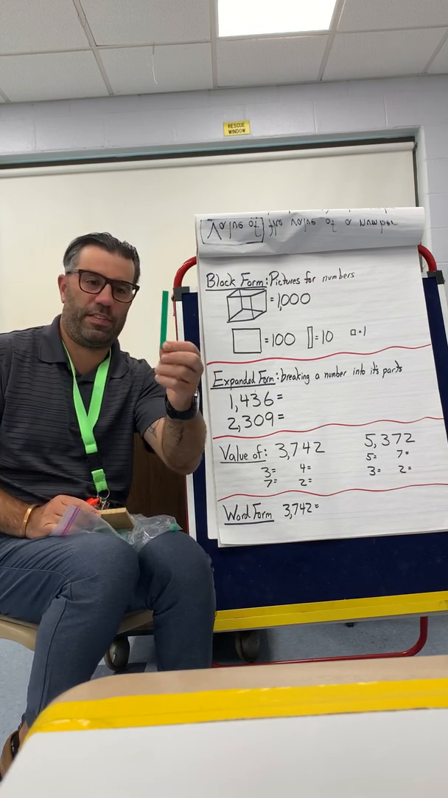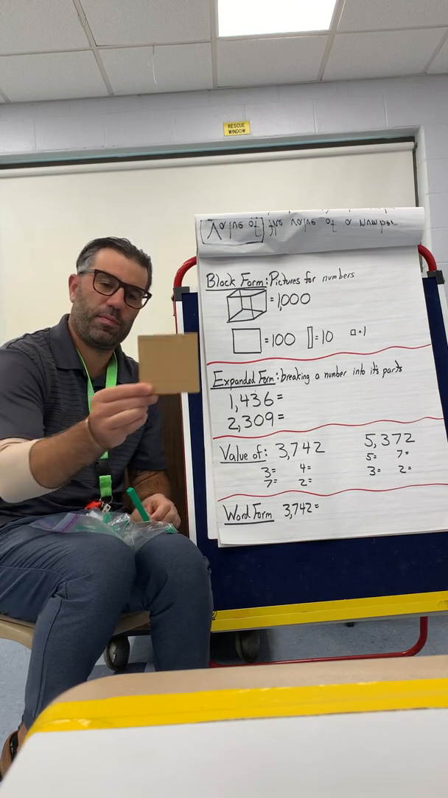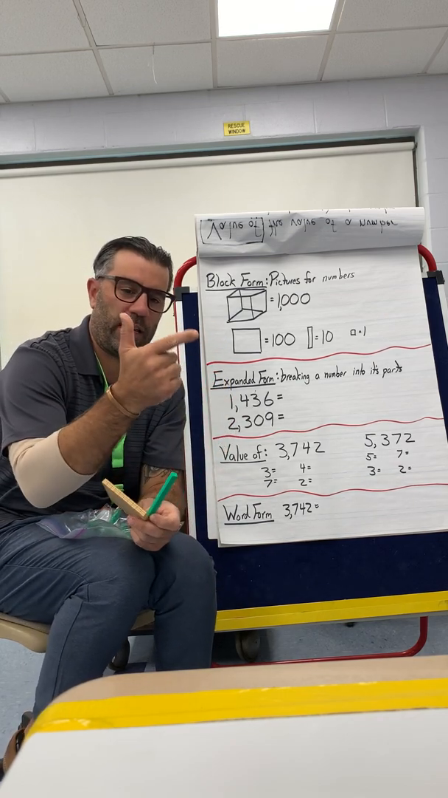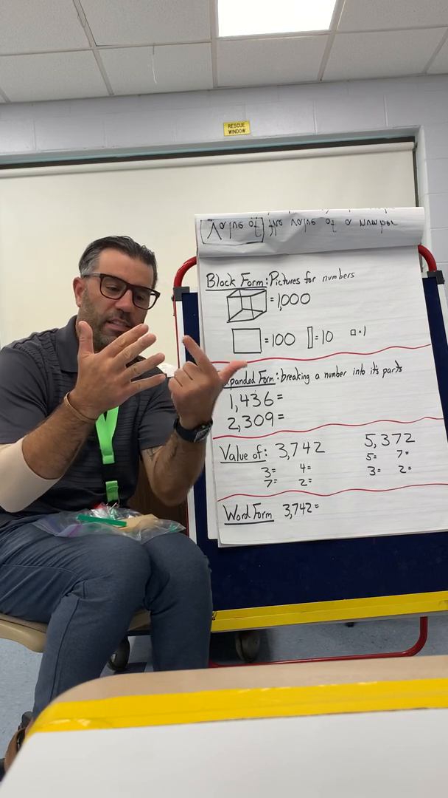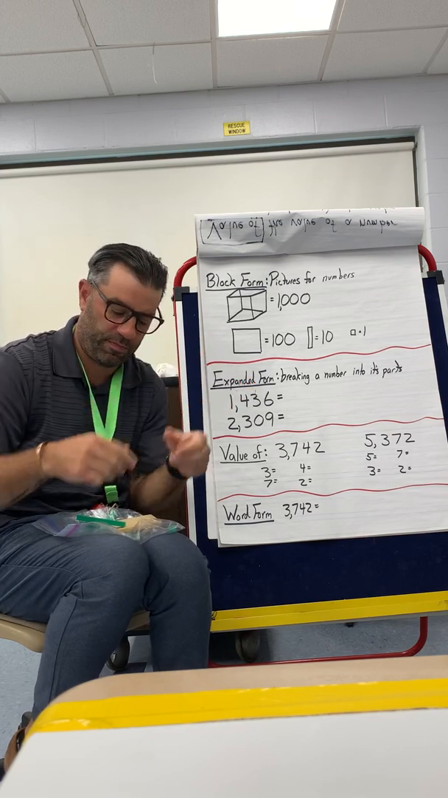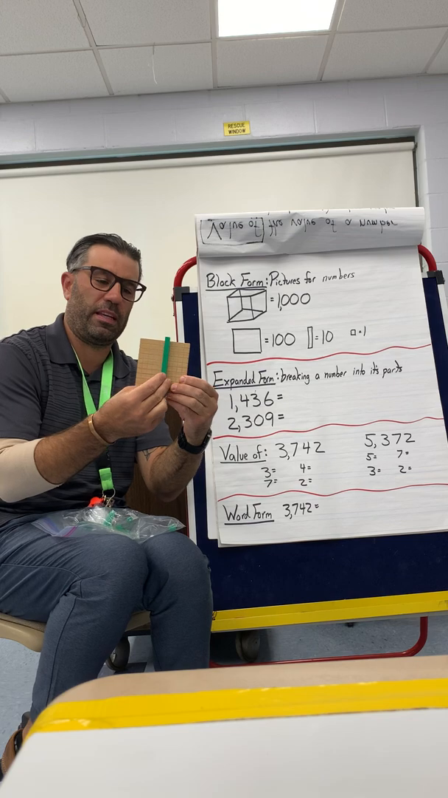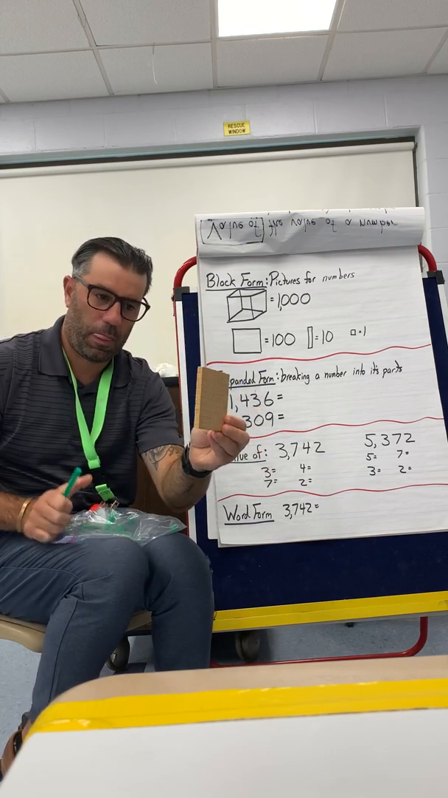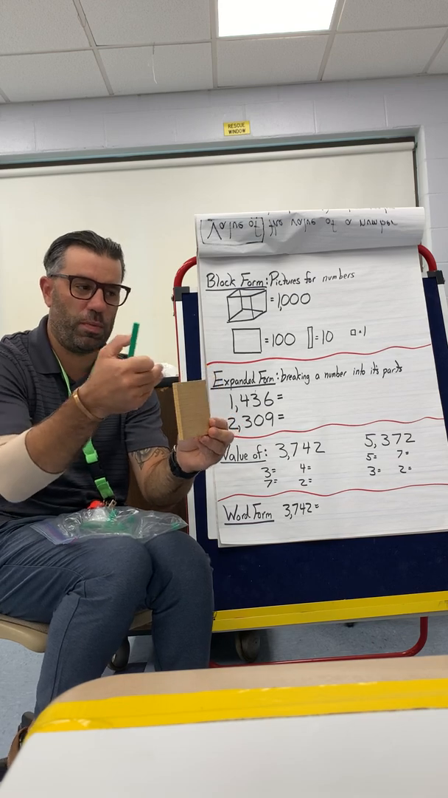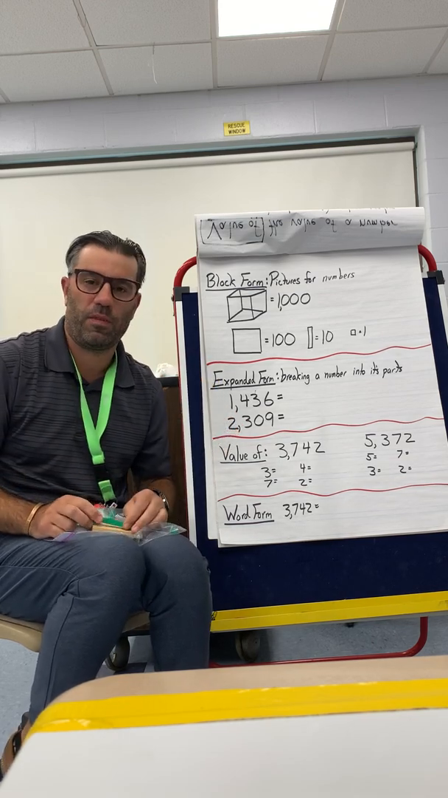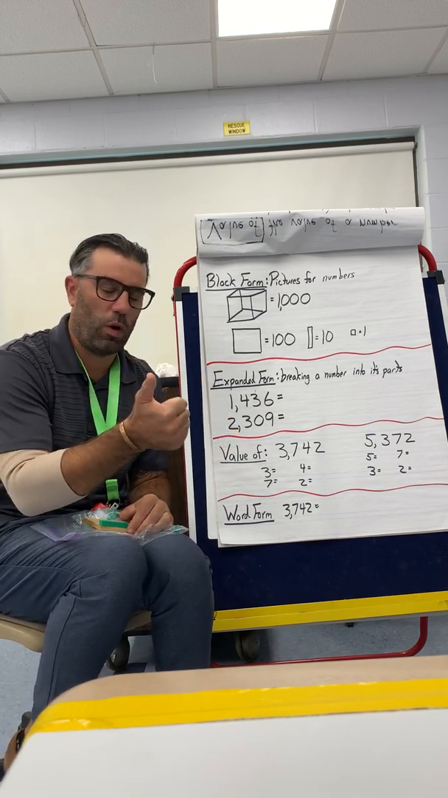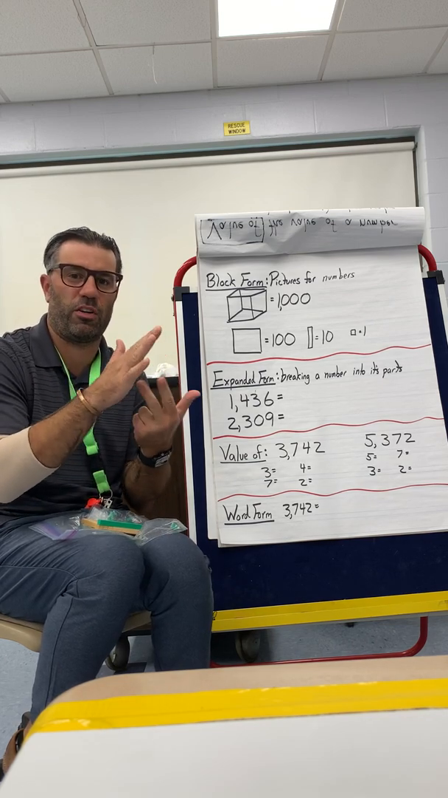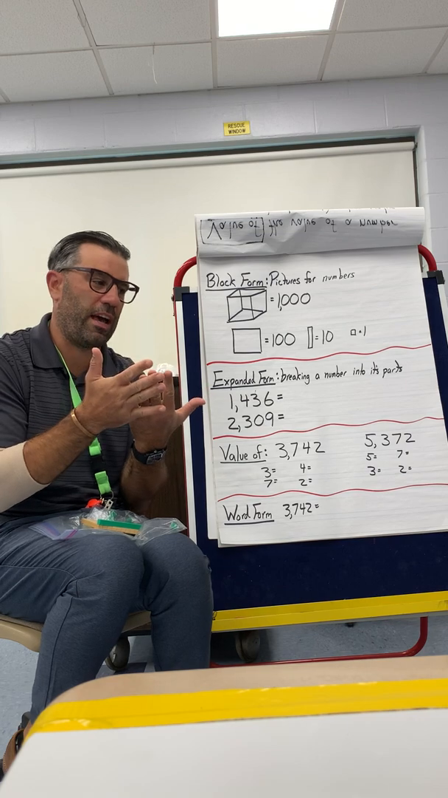If I have 10 of these, I have one of these, right? 10, 20, 30, 40, 50, 60, 70, 80, 90, 100, right? So 10 of these make these. So if I have 10 of these, it'll be a big shape like a cube, and it'll be 10 100. So let's count 100, 200, 300, 400, 500, 600, 700, 800, 900, 1,000.